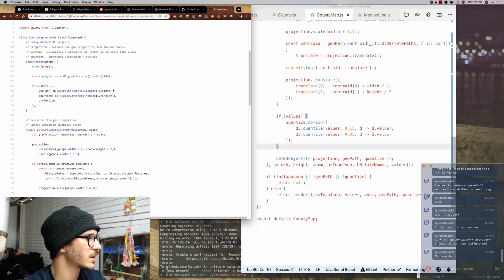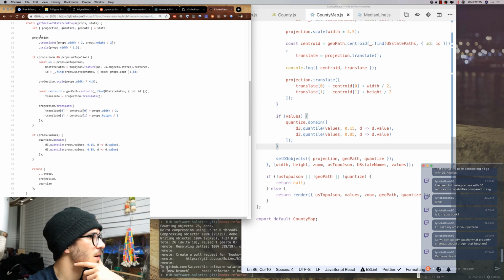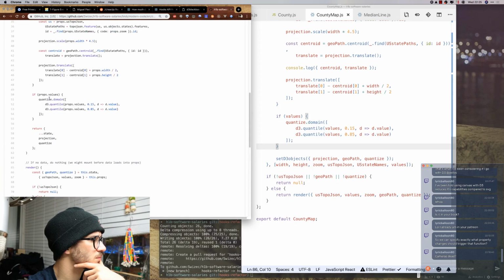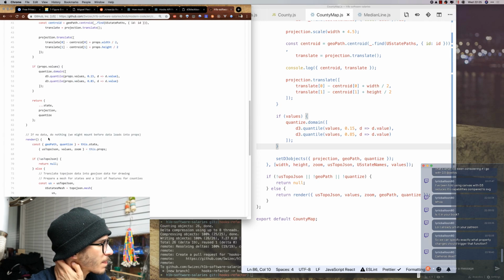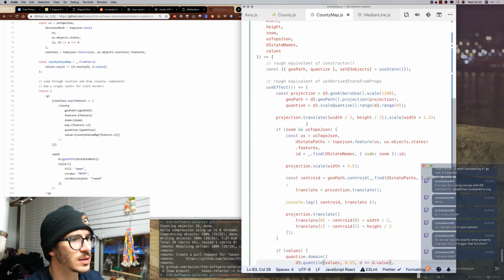Let's see, geopath gets the projection, and here we update the projection. And then we update state with projection and quantize. But maybe, what if we define the geopath last? Okay, so we have the geopath here, geopath projection, then we update.